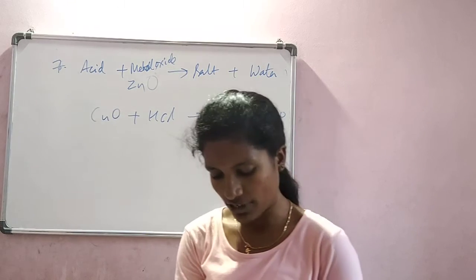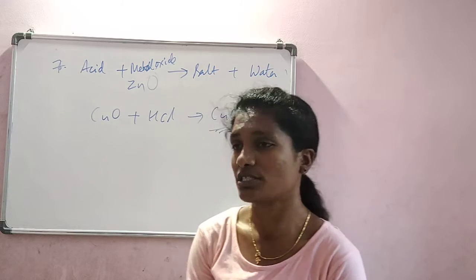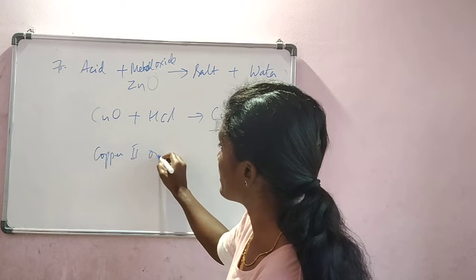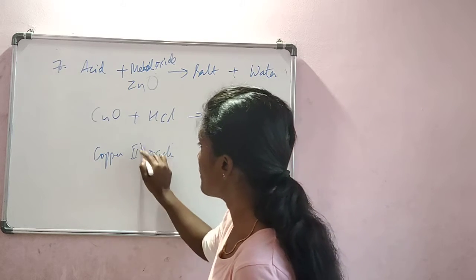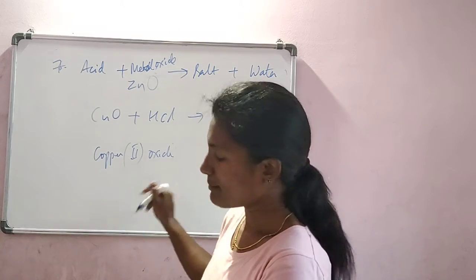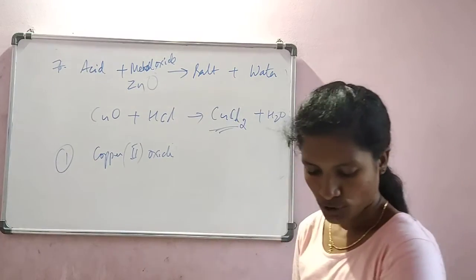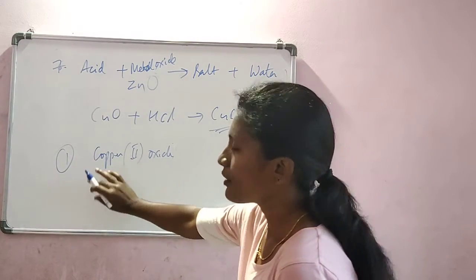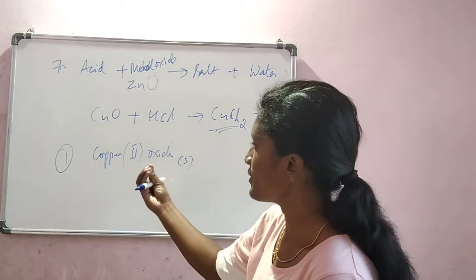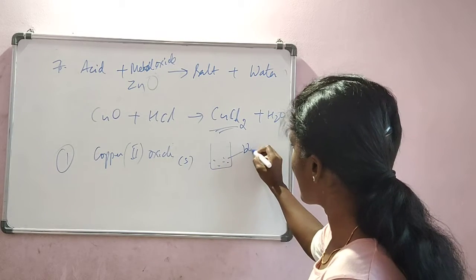How do we conduct this activity? Let's see. Take a small amount of copper(II) oxide. You can call it copper 2 oxide, it is not called dioxide. Take it in a beaker. We took a small amount, not drops, it is a solid. We took a small quantity of copper oxide in a beaker, which is black in color.